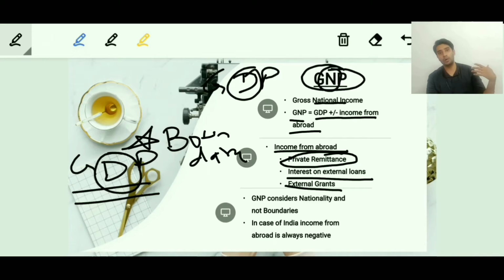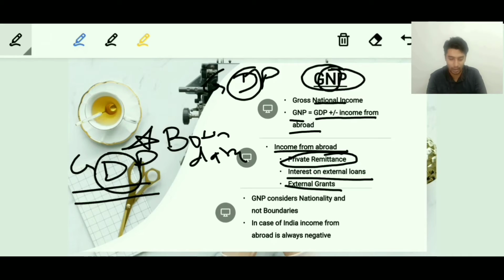If some international organization, maybe the IMF, World Bank, ADB or AIIB, is willing to make any kind of contribution to India without any liability, that is an external grant. And with these, whether external grants, private remittance or interest on external loans, there is always a transfer of money from outside into the country or from inside to outside. This transfer of money should be measured. Which side is the transfer of money higher? Usually, in the case of India, the transfer of money out of the country is more as compared to the transfer of money within the country.